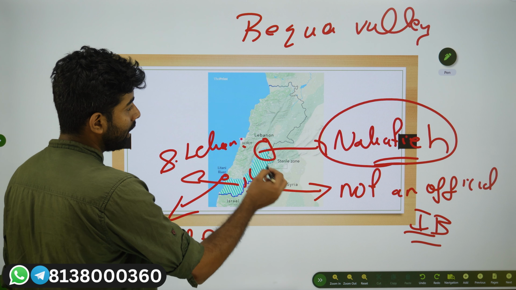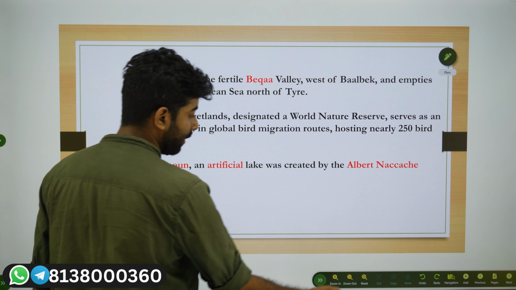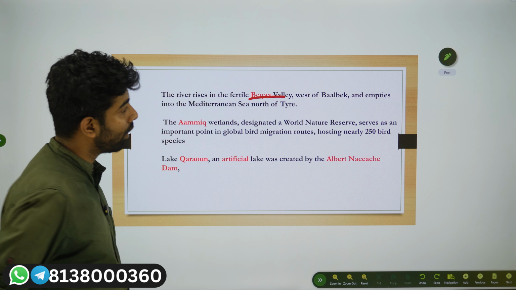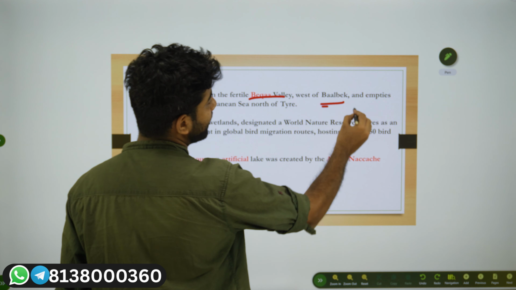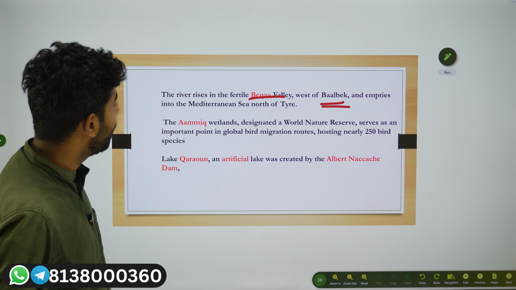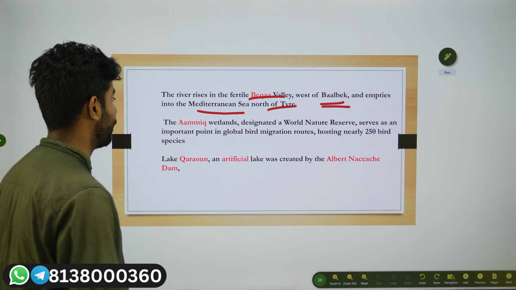Now, some features regarding the Litani River. It is a major river in Lebanon. It arises from the fertile Bekaa Valley. Baalbek is another city, and west of Baalbek you can see that valley. It empties into the Mediterranean north of Tyre, the city of Tyre.